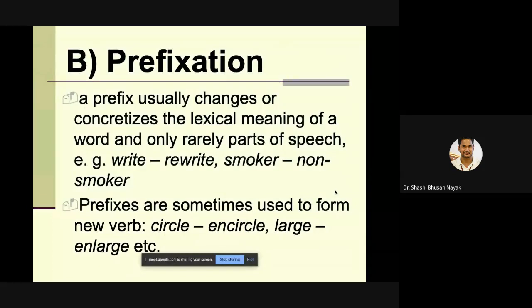Then prefixation or prefixes. I've already told you what this is, I'm just giving you more examples. A prefix usually changes or concretizes the lexical meaning of a word and only rarely parts of speech. Something like write, rewrite, smoker, non-smoker. Prefixes are sometimes used to form new verbs, like circle becomes encircle, large becomes enlarge.